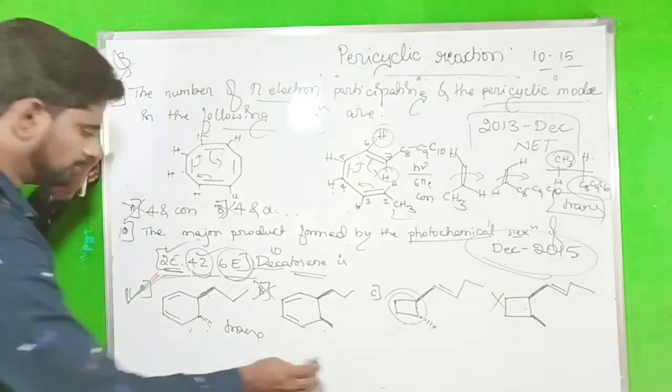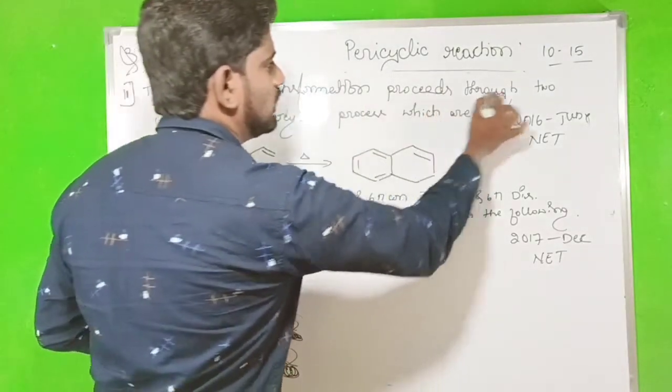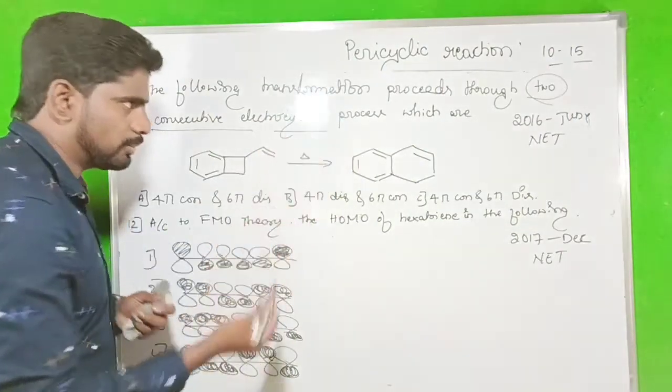Okay, next question. In this question, the following transformation proceeds through two consecutive electrocyclic processes which are.